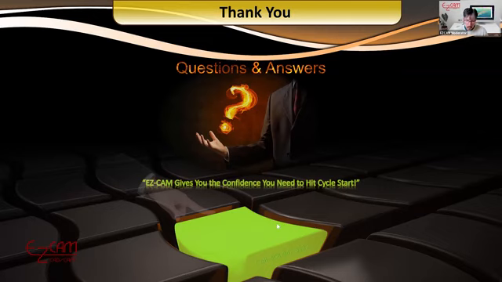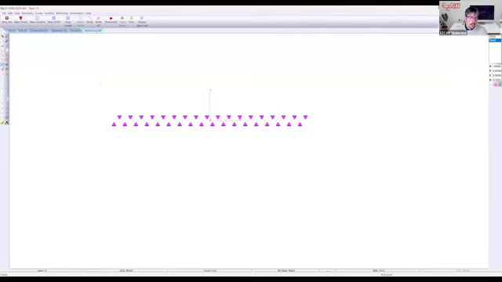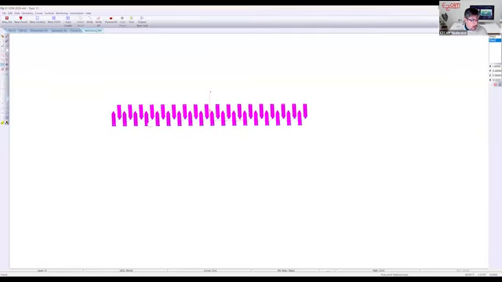Okay, so let's go back. We're back in EasyCam. So I understand that we're not talking about, okay, so back to the top of a model.